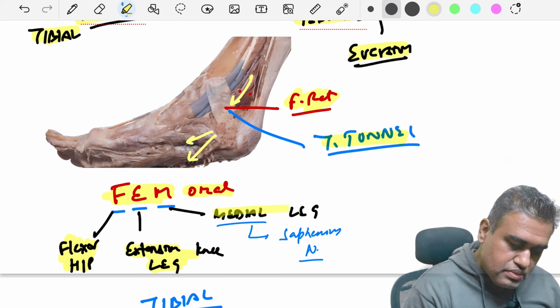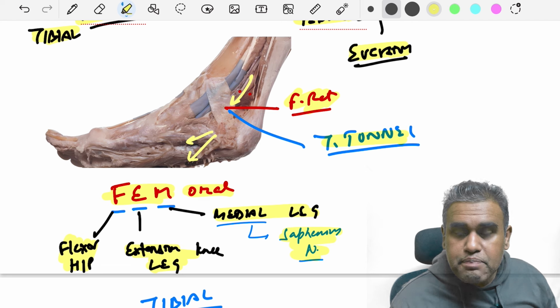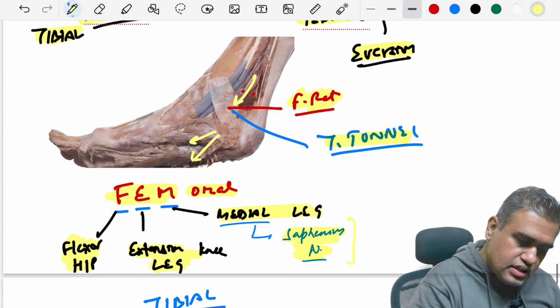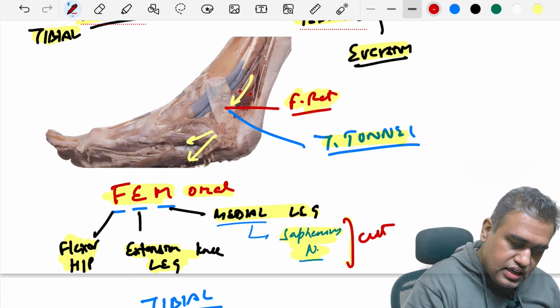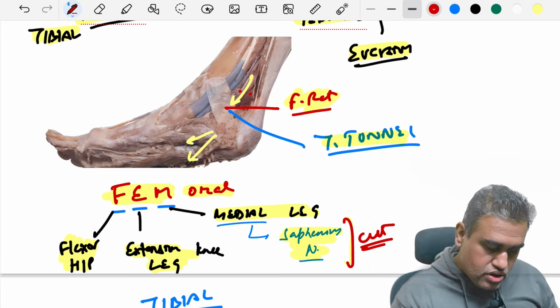And M refers to the medial leg. Why? Because the saphenous nerve, which is a branch of the femoral nerve, supplies cutaneous, not motor, supply to the medial leg and the medial border of the foot as well. So remember that femoral mnemonic.